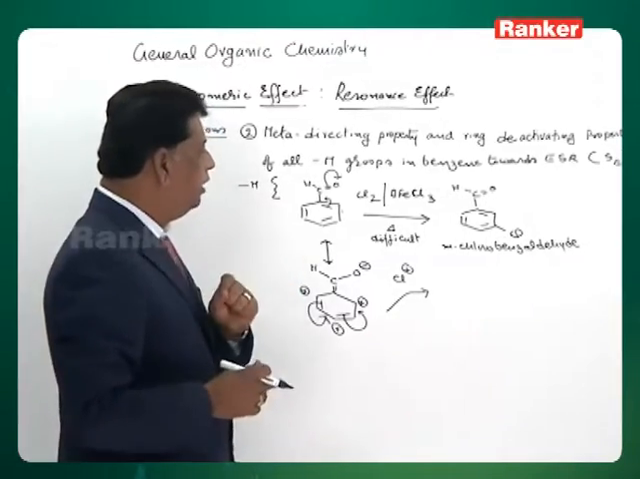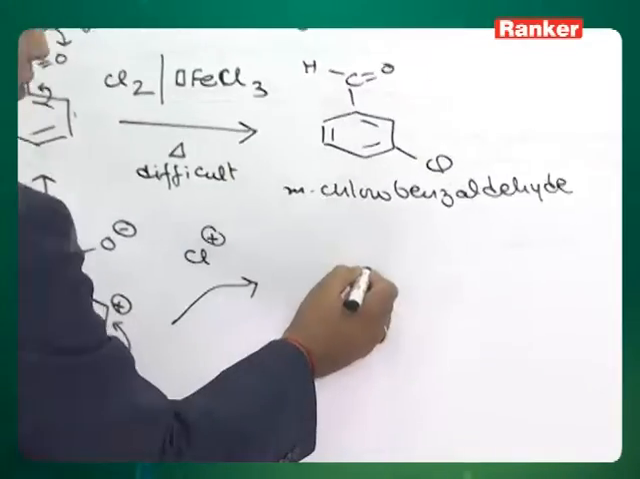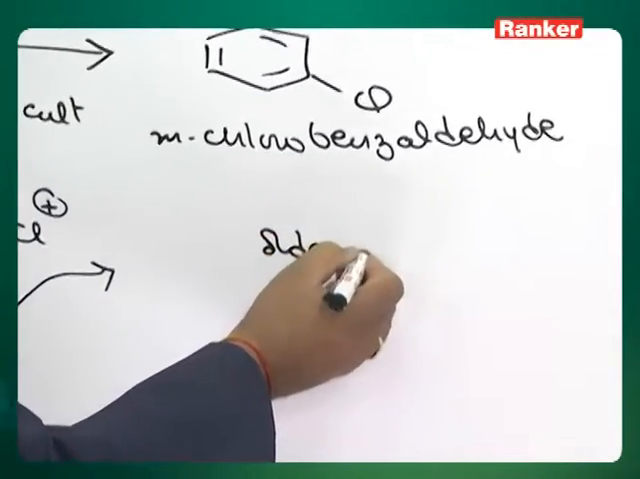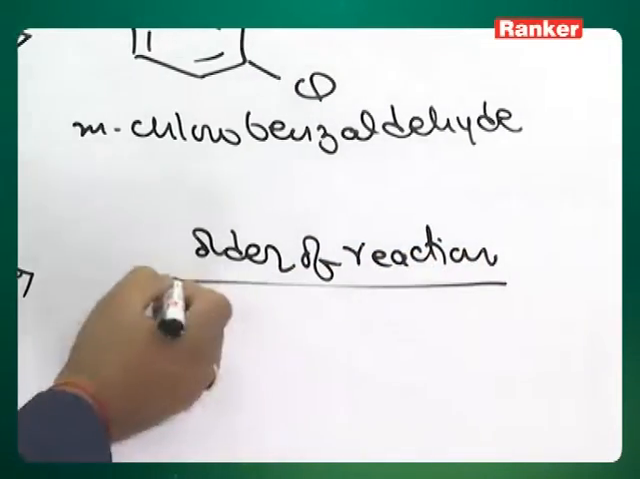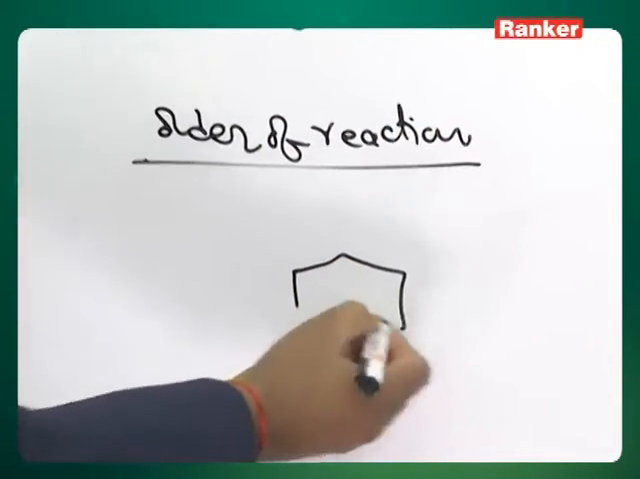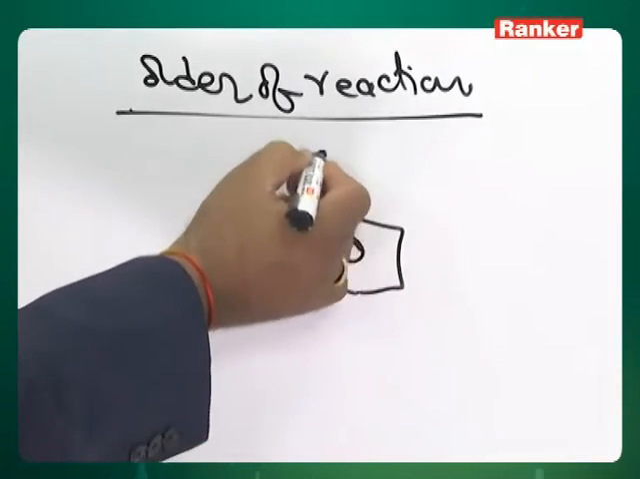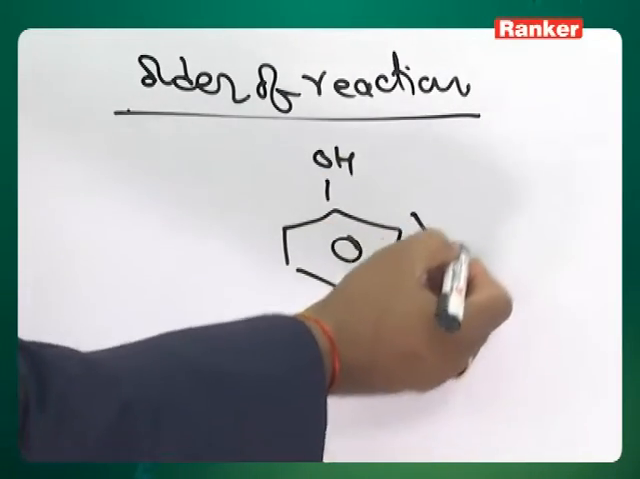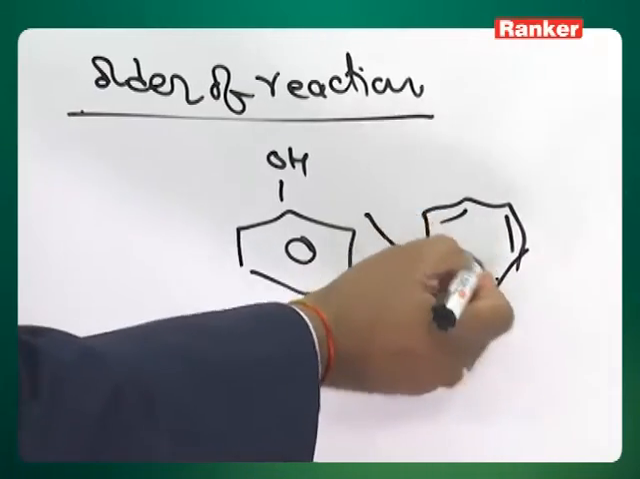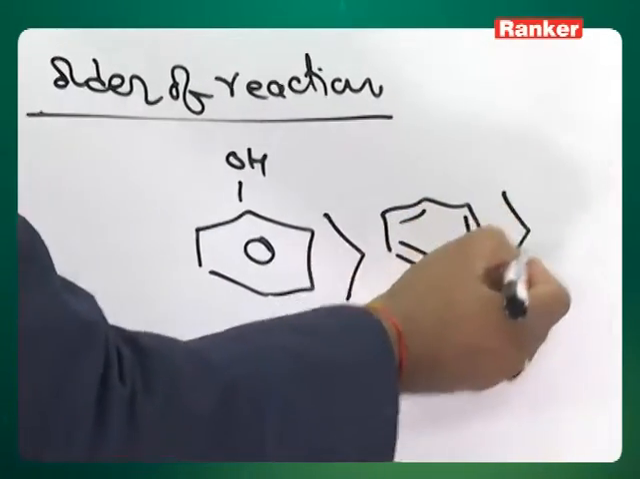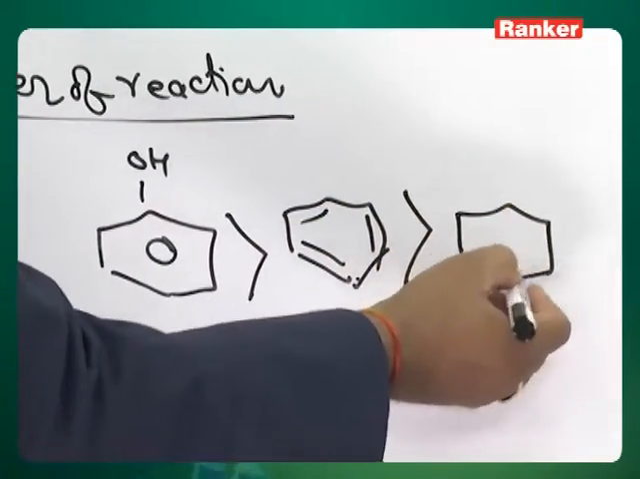So therefore the order of reactivity will be different among compounds. When I take a group which is showing a plus M effect, like OH, it is more reactive than ordinary benzene, and benzene is more reactive than a group like an aldehyde.